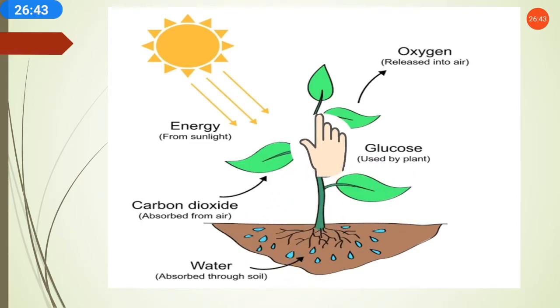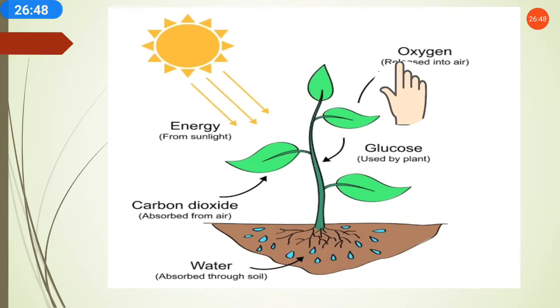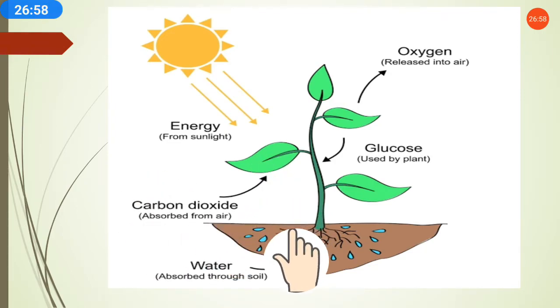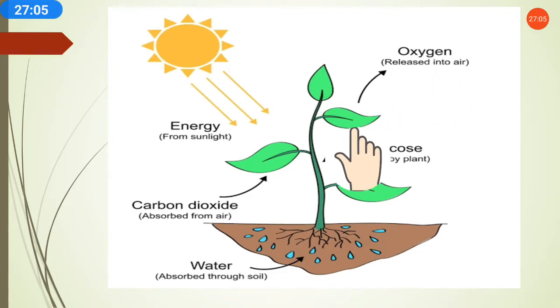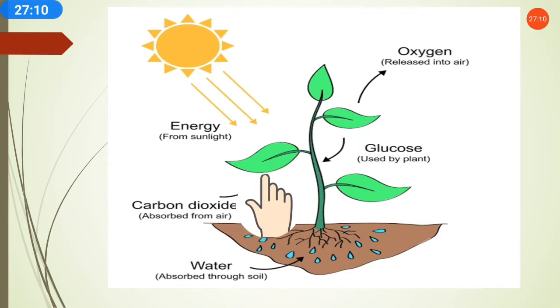And when the carbon dioxide and water combine together, what will form? Glucose will form in the plant's body, and at the last, what will be left? Oxygen will be left, which is released out through the stomata pores from the plants to the atmosphere. So carbon dioxide from the atmosphere enters the plant, water combines and forms glucose, and then oxygen is transferred out from the leaves to the atmosphere. This transfer of carbon dioxide and oxygen is done through the small pores that are called stomata.